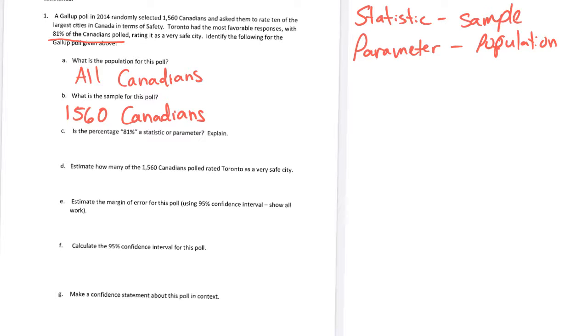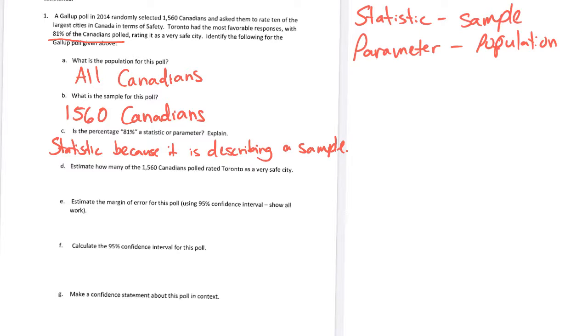So in our case, the 81% is describing the sample. It's describing those 1,560 Canadians. So 81% is a statistic because it is describing a sample.